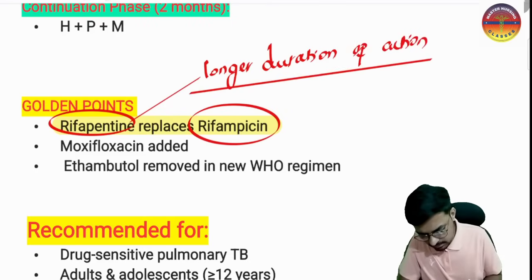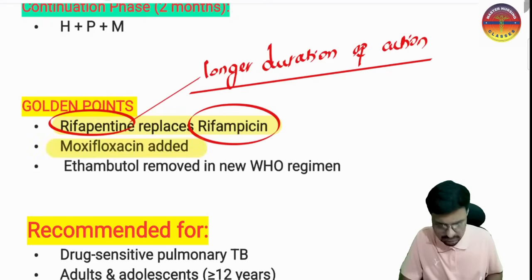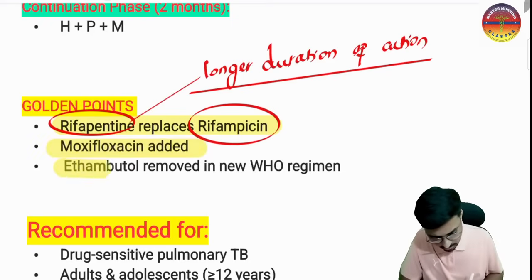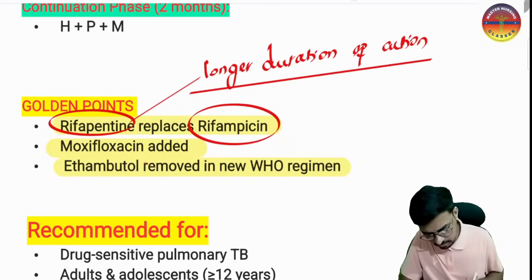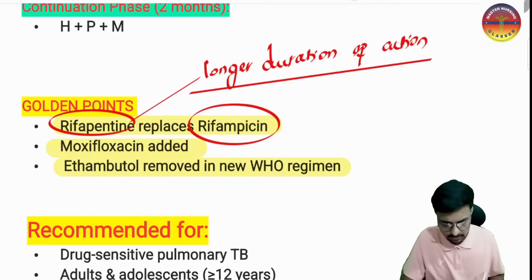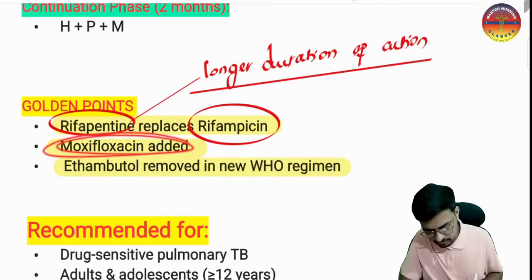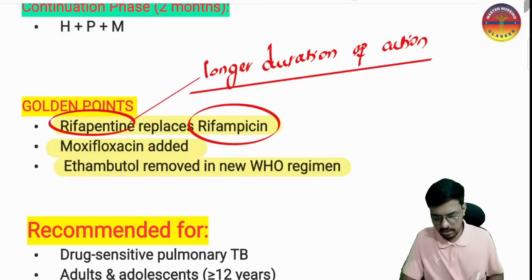Next, moxifloxacin is newly added, and ethambutol is removed in the new WHO regimen, but ethambutol is still there in the NTEP regimen. So the moxifloxacin is added and the ethambutol is removed. Please do remember.